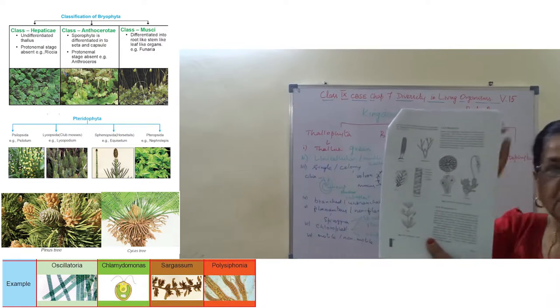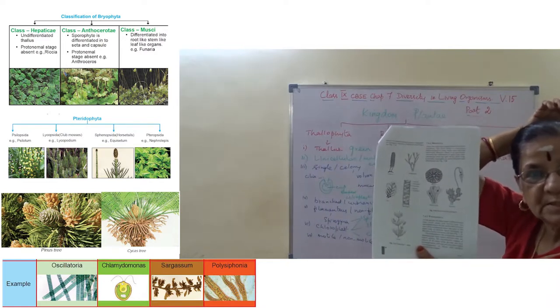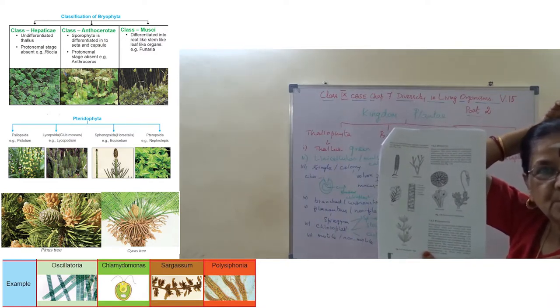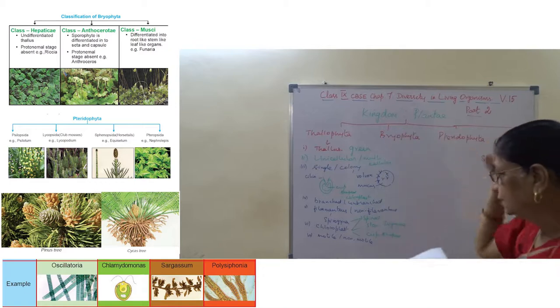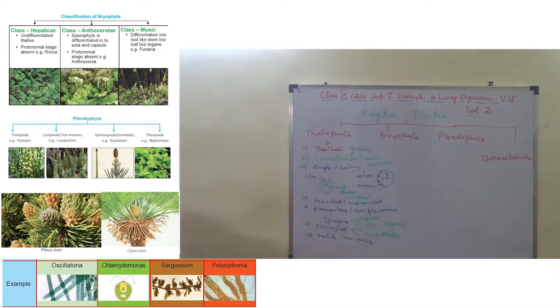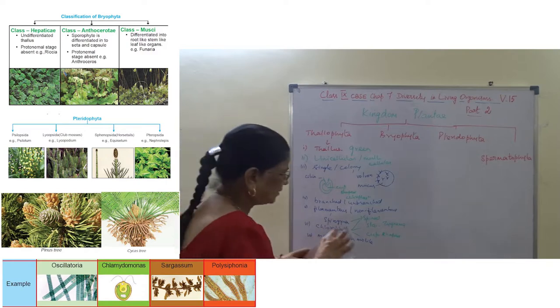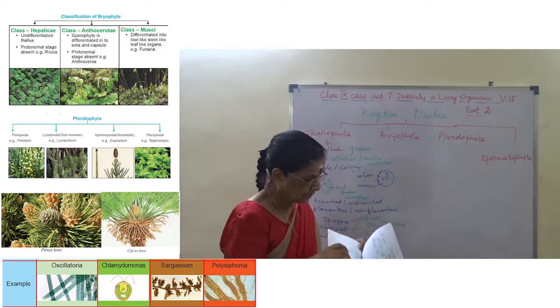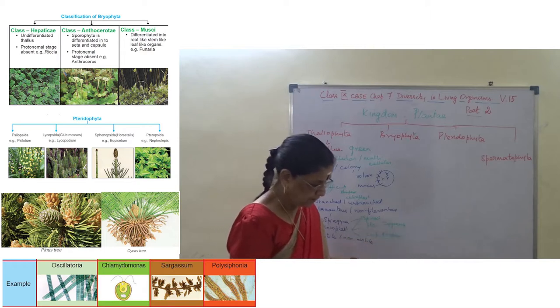See this diagram. Our textbook diagram, you can check. I hope you understand. Then this plant group Thallophyta, one more I would like to say. Plant group Thallophyta.